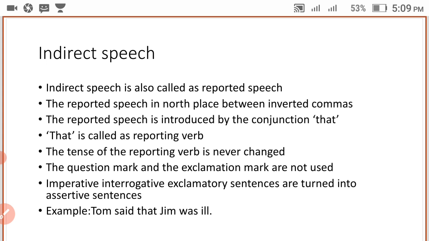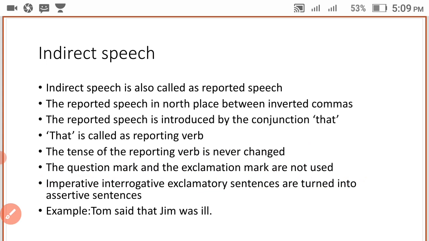You may have a doubt: if there is an exclamatory sentence, we must keep the exclamation mark, so how will we do it there? Imperative, interrogative, and exclamatory sentences are turned into assertive sentences. Here your doubt is cleared.